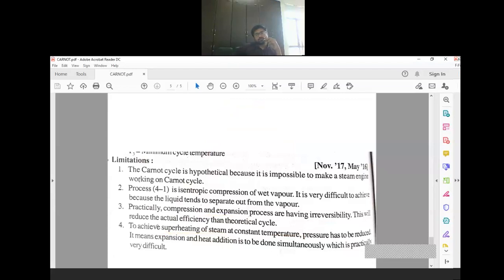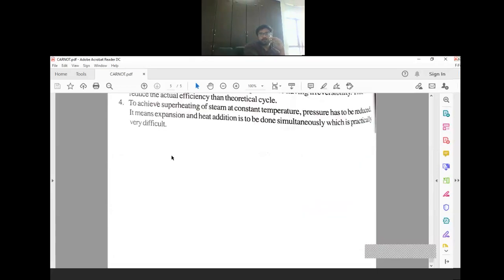There is also one of the questions generally asked in the exam: give the difference between Rankine and Carnot cycle. I hope after viewing this lecture you will be able to write the answer to that also. The question was, what is the difference between the Rankine cycle and the Carnot cycle. So I hope you have understood it properly.